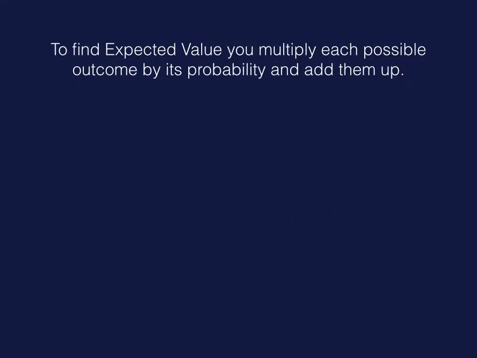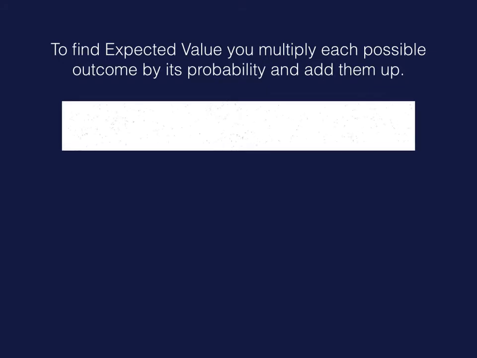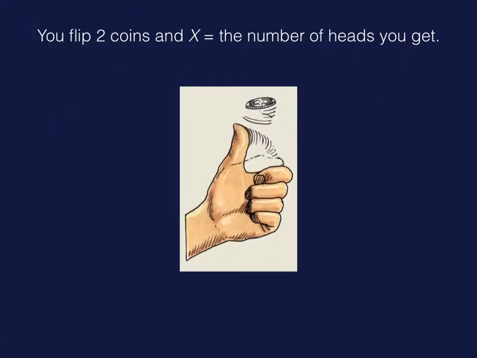The expected value or mean, you can use the same word for both. Well, you find each possible outcome and you multiply it by its probability and add it all up, which is what this formula says. That giant symbol in front is the Greek letter sigma, which means to add up. Anyways, let's try it in an example.